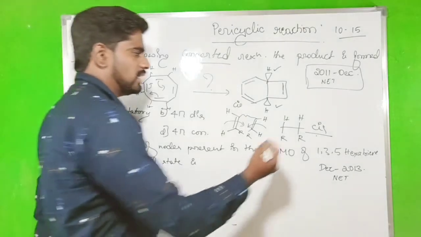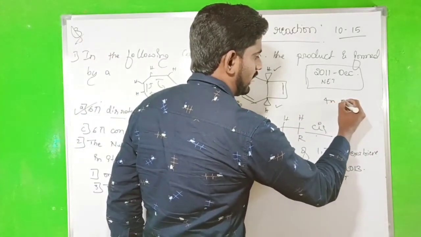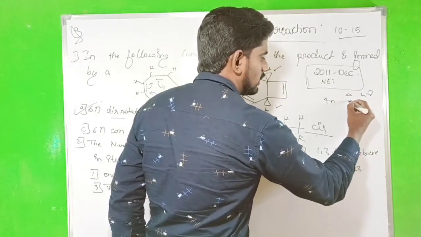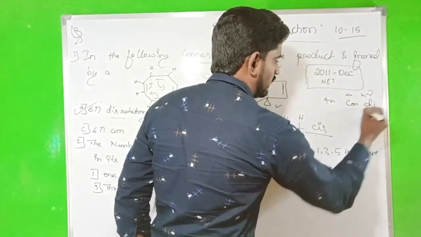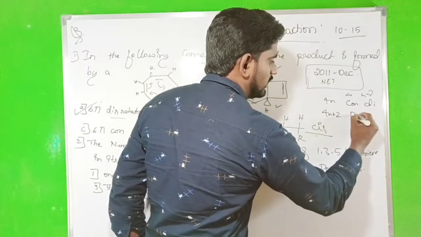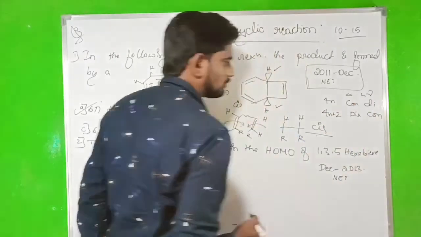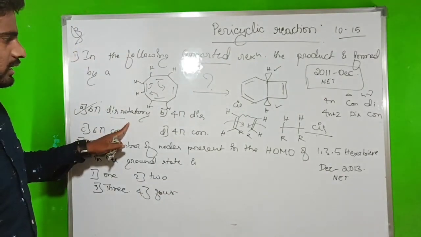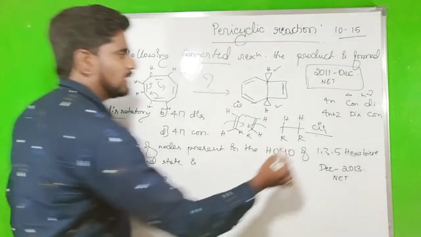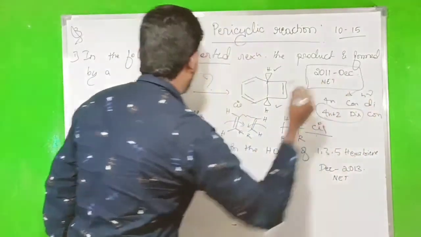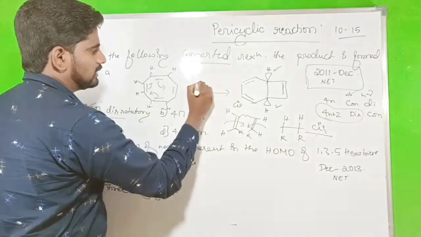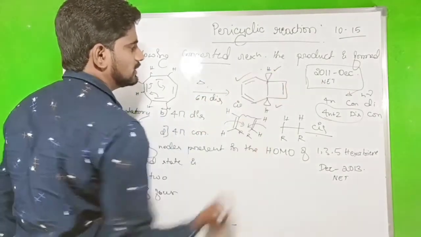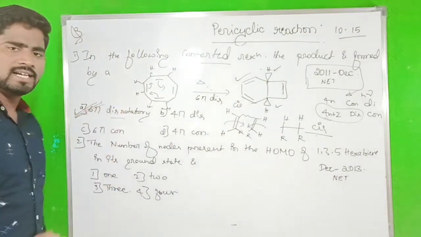So according to the selection rule, 4n pi, thermally it is conrotatory and photochemically disrotatory. If it is 4n plus 2, thermally disrotatory, photochemically conrotatory. So now what we have to do? 6 pi disrotatory will be applied in the thermal condition. So the correct option will be the thermal one. That's a 6 pi, disrotation will be given. This is the correct option. Option A is the correct option.